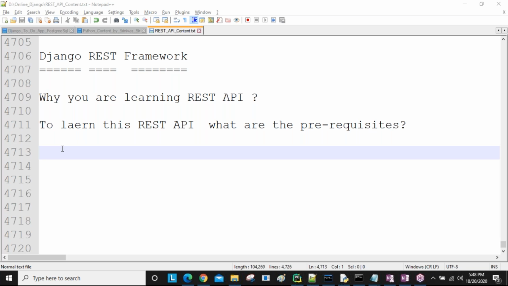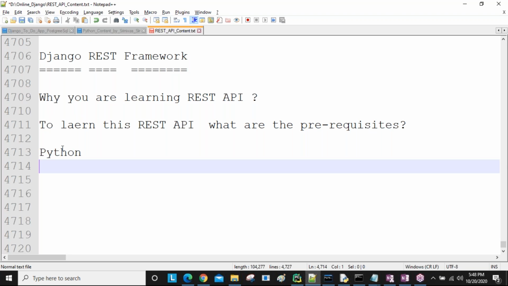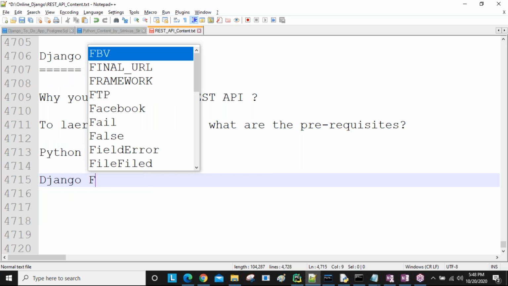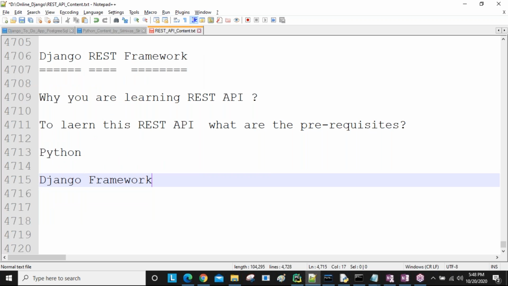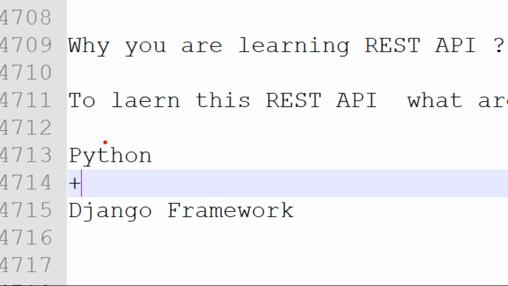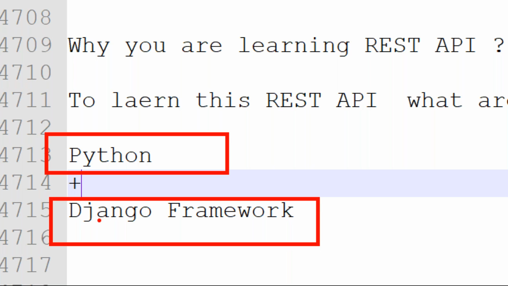So to learn this REST API, what are the prerequisites? Python is mandatory, and the Django framework. Both things are required: Python plus Django framework. After learning this Python course, only then do you join the Django framework. After learning this Django framework, now you join the Django REST framework.